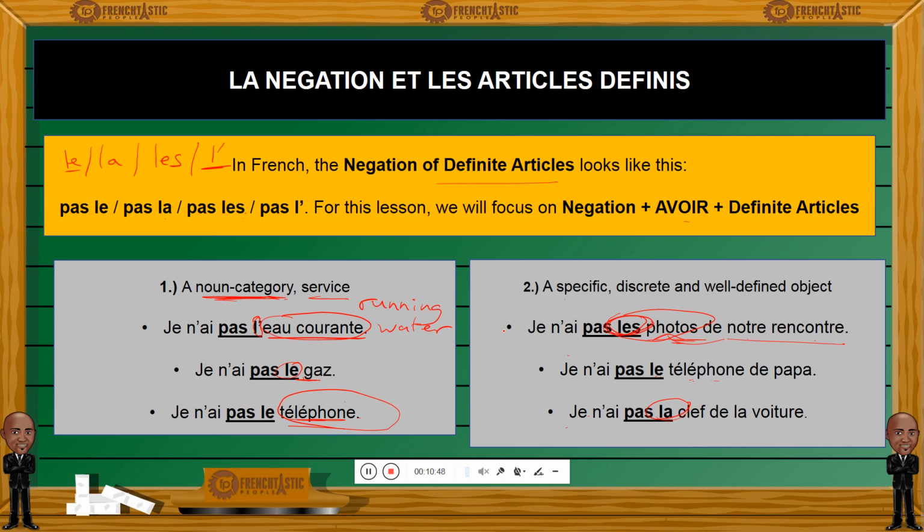Like when I say la Tour Eiffel, the Eiffel Tower, it's not any tower, it's la Tour Eiffel. When I say la voiture de papa, it is not any car. Voiture means car. It is daddy's car, la voiture de papa, and I have to use the definite article to refer to the specificity of the car. This is what we're learning here in instance number 2. When the noun that we are referring to is specific and well defined, you have to keep a definite article to refer to that noun.